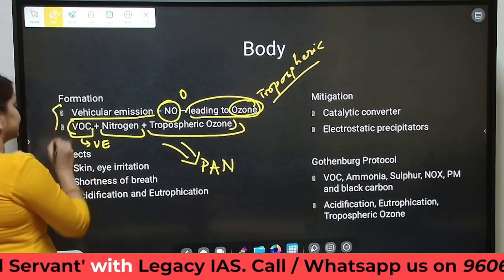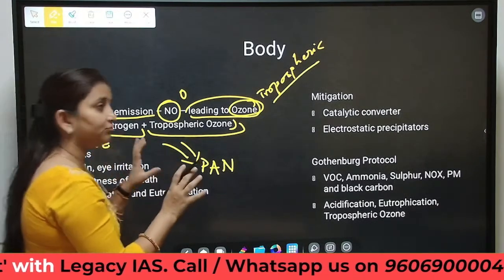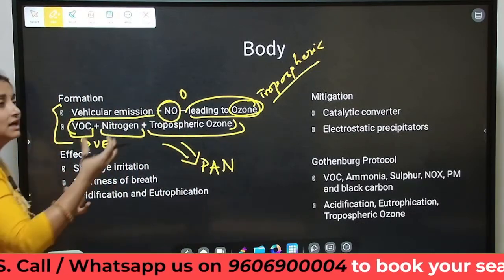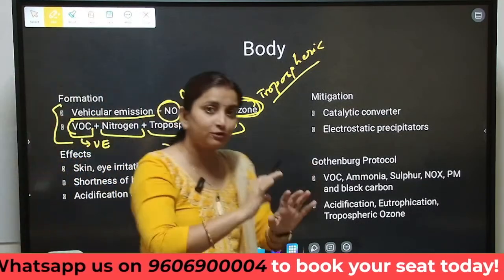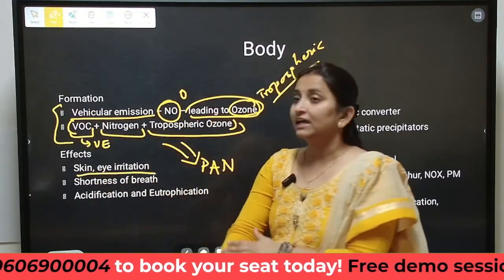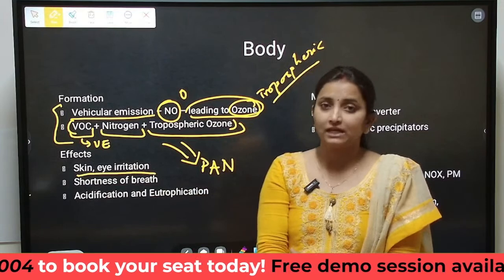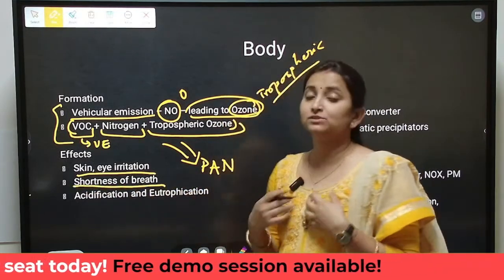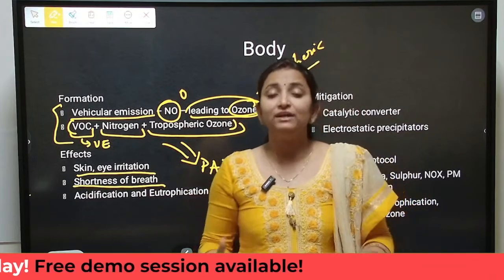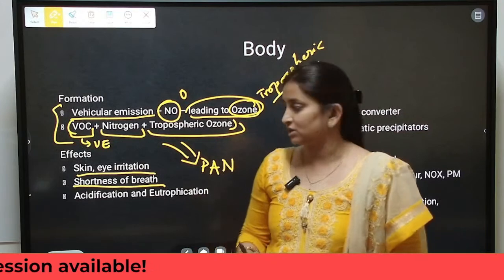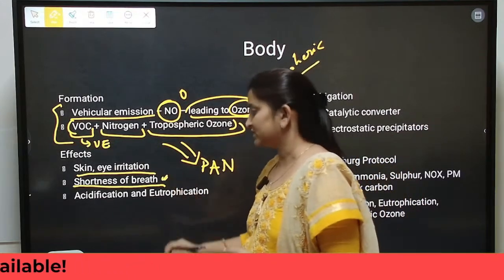Now, what are the effects? We understood that this is the formation of photochemical smog. Once it is formed, because it gets suspended in air for a very long period of time, it causes skin and eye irritation. It can cause harmful effects on your skin with rashes, or it can also cause shortness of breath because the air is not pure, so you will feel like inhaling more and more air to get more oxygen. So somebody can face this shortness of breath.